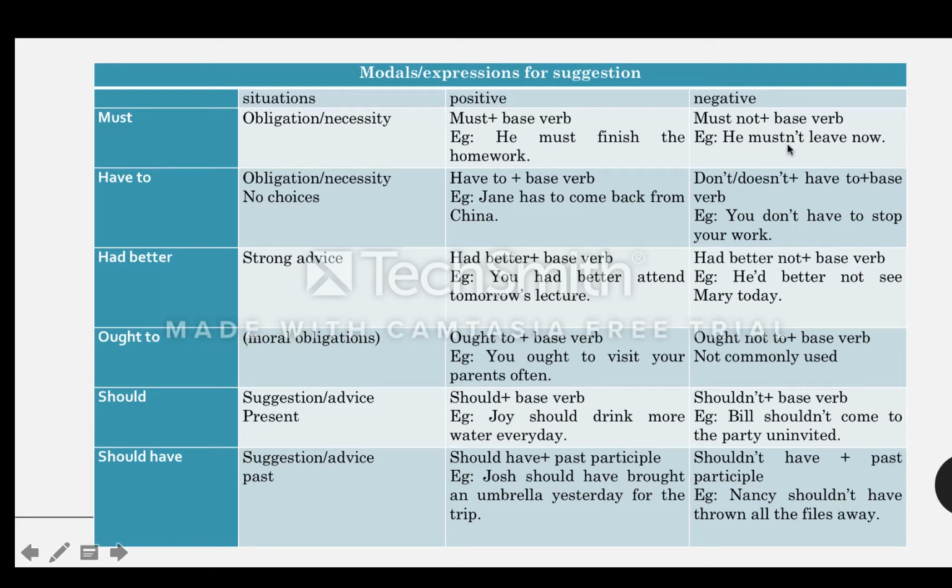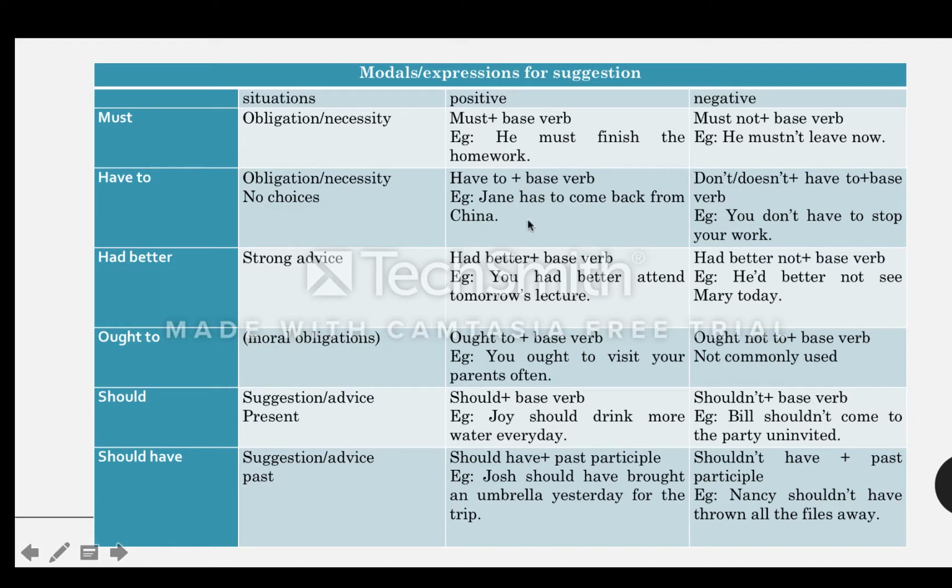Now here he mustn't leave now because he is needed here. He cannot leave, so he mustn't leave. Next one here we have have to. This obligation means I have no choice. I have to do this. Well, for the third person singular, it is has to. So have to here with a base verb as well.